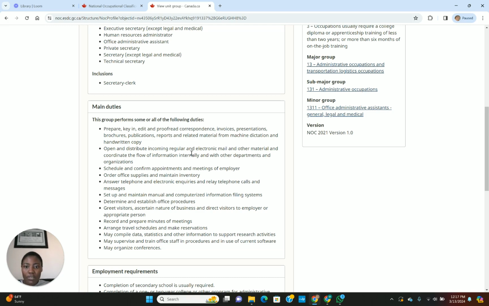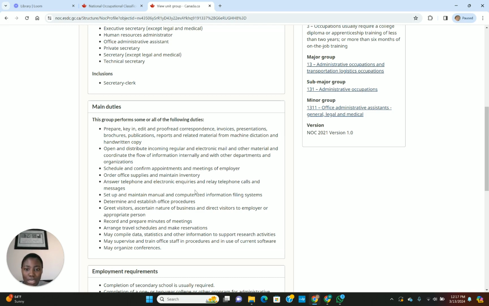Open and distribute incoming regular and electronic mail and other materials, and coordinate the flow of information internally and with other departments and organizations. Schedule and confirm appointments and meetings of employers. Order office supplies and maintain inventory.